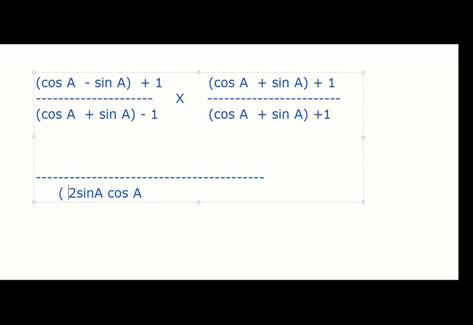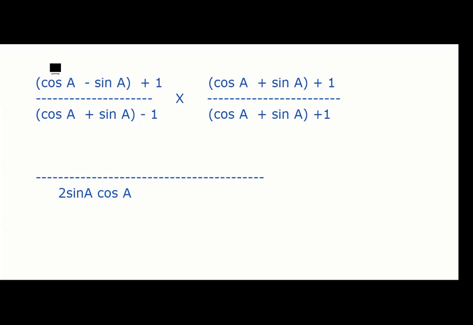And I'll tell you one more thing, guys. See, it's all about terms. If the denominator is only one term, that becomes simple. But if the denominator has two terms, like cos A plus sin A, or three terms, you cannot simplify. So now we achieved that the denominator is only one term, 2 sin A cos A. You can do anything now later. So we have achieved the denominator part.